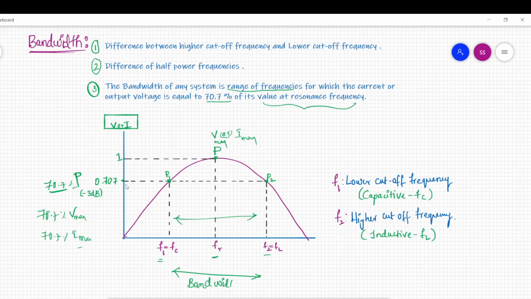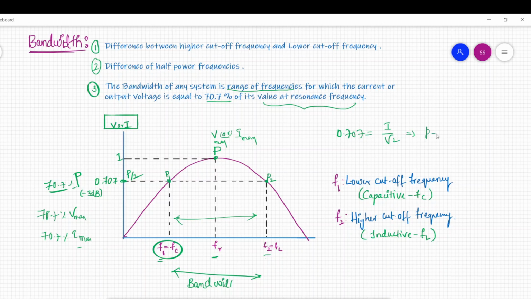So these are called cutoff frequencies. The frequencies at which the values of current and voltage are 70.7% of their value at resonant frequency. These are also called half power frequencies. At this point, the power is half because current is 0.707, that means I by root 2.